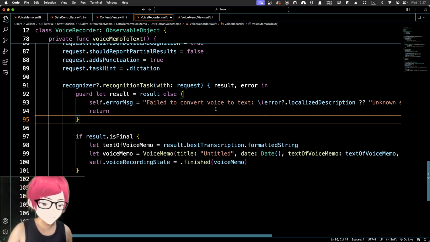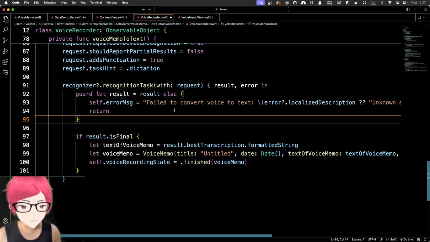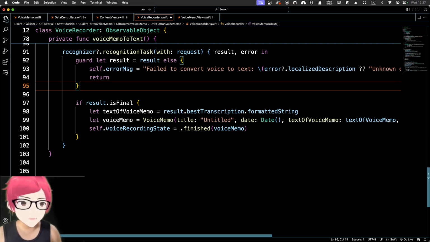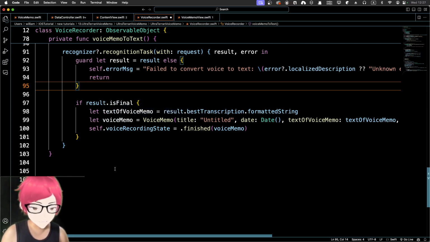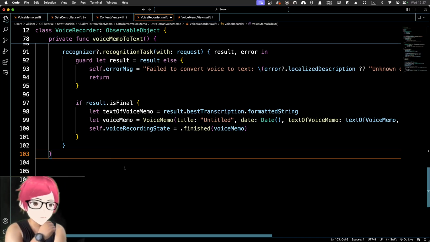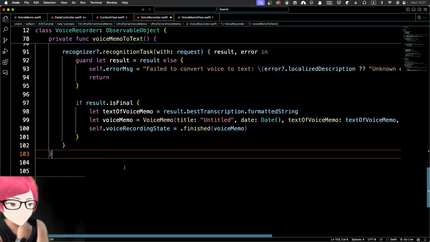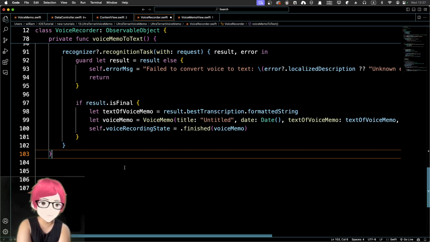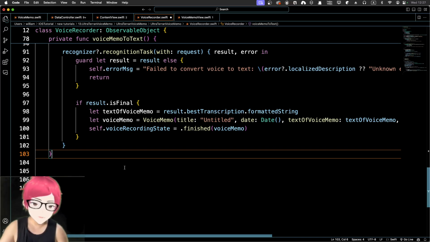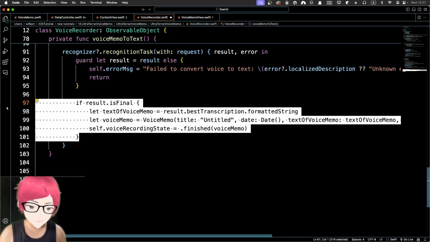So fail to voice to text, error localized description. That's good, and unknown error. So if there's no localized description, I'm going to give you unknown error. That's good. And return. If result is finished, let results based on best transcription formatted string. So if there is the result, let this be passed into the text memo finish. Yeah, let me be more clarified in this.